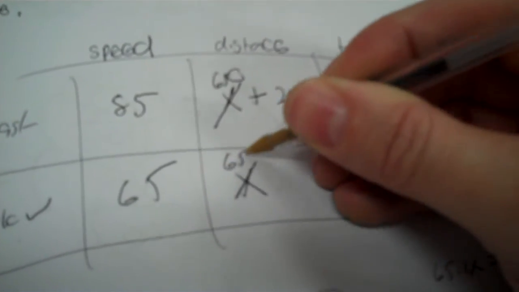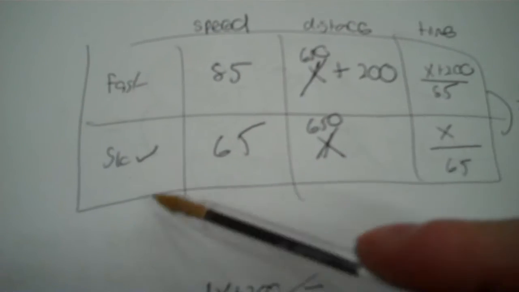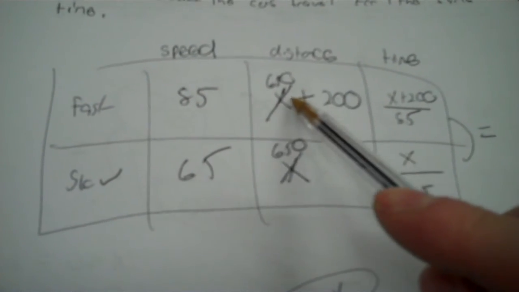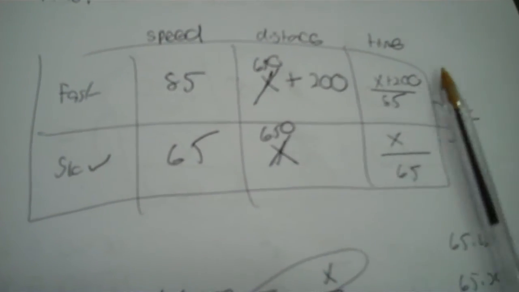Now go up in your table and substitute 650 for both your x's because you don't need the x's there. You already have 650 written down for our slow car. The fast car we take 650 plus 200. 850. Boom.